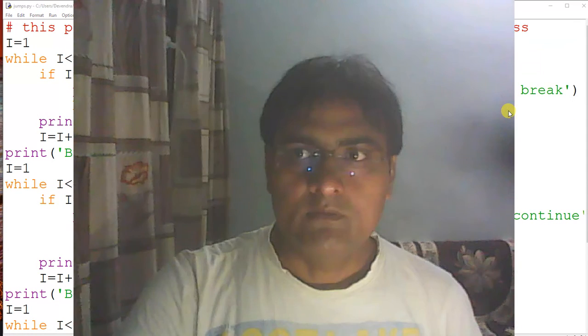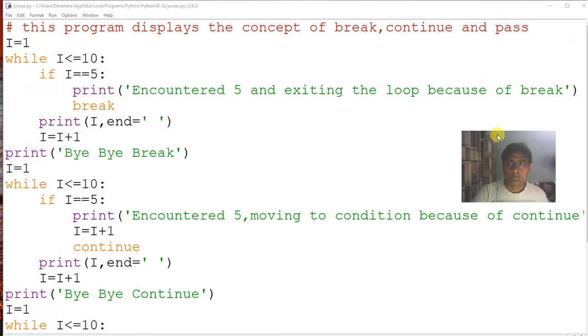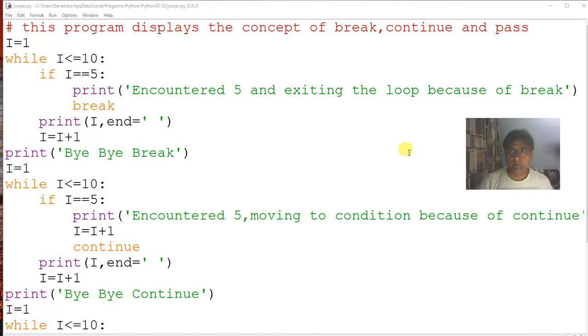This program displays the use of break, continue, and pass. If you look at this code, I equals 1, while I less than or equal to 10. It simply means I starts from 1 and it will go till 10. Inside the while there is a condition: if I equals 5, print "encountered 5 and exiting the loop because of break", and then break. So break causes the termination of this loop and the control will transfer outside the while. So that is this statement, "bye break".